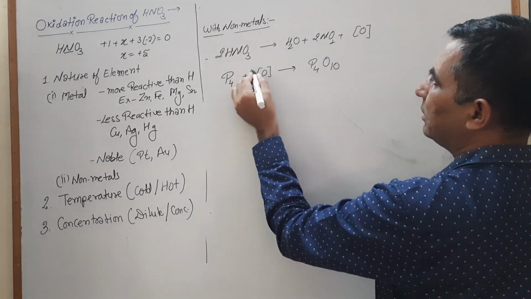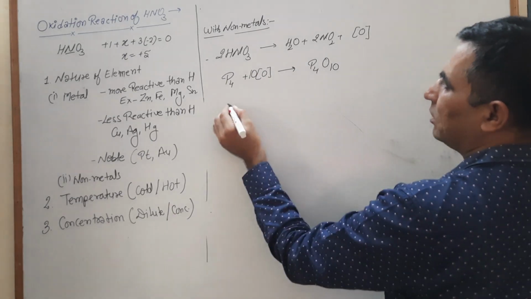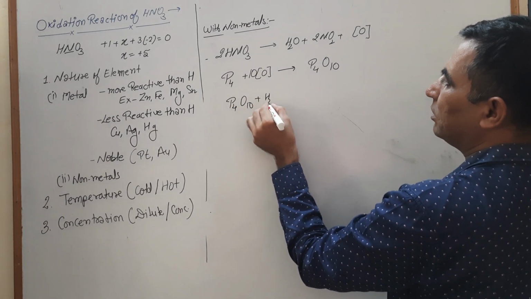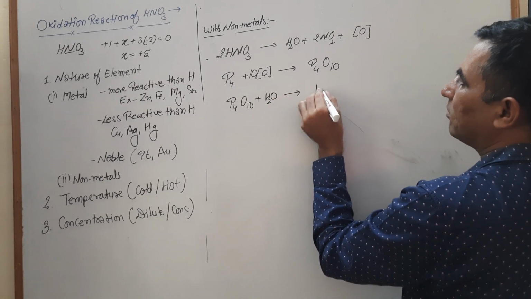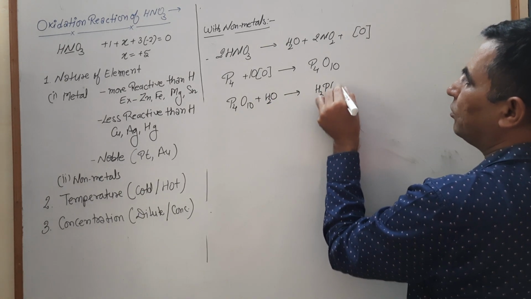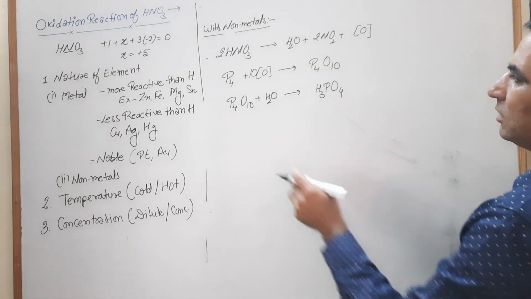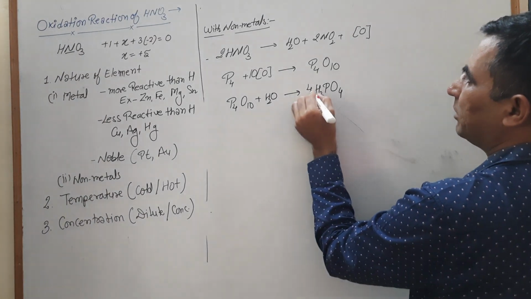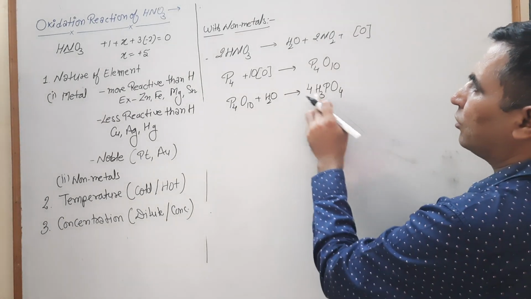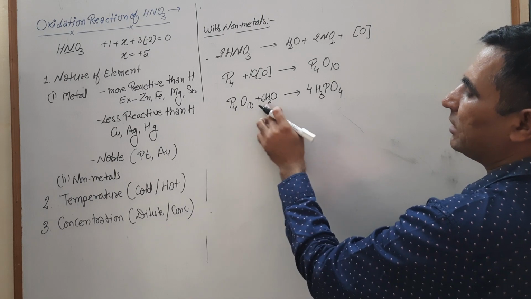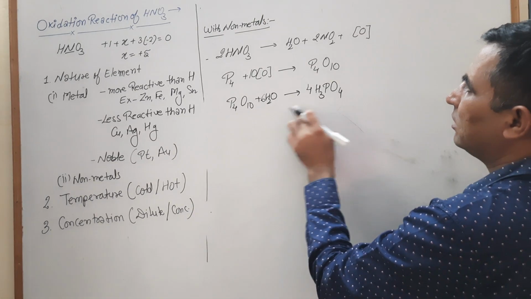Balance this one, 10O. Now P4O10 reacts with H2O and converts into H3PO4, orthophosphoric acid. To balance this one, for 4 phosphorus, we multiply by 4. 4 3s are 12, so 6 2s are 12. 10 and 6, 16 oxygen, 4 4s are 16.